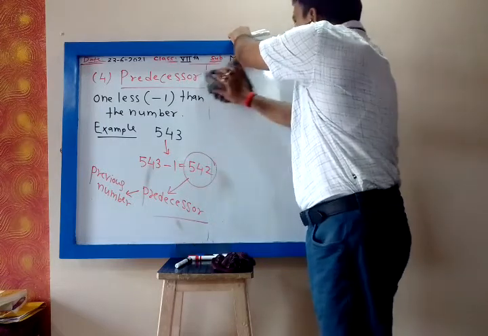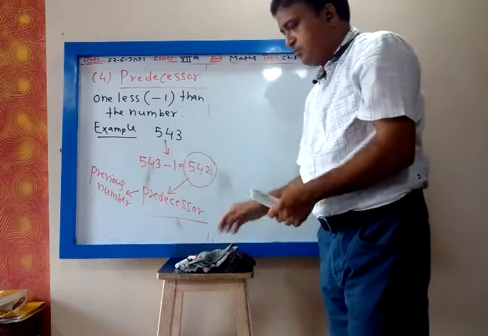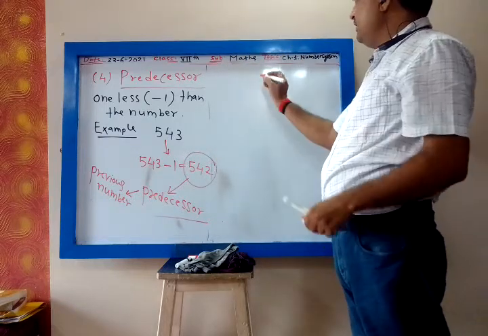Now we will solve the problem from exercise 1.3. So we write exercise 1.3.